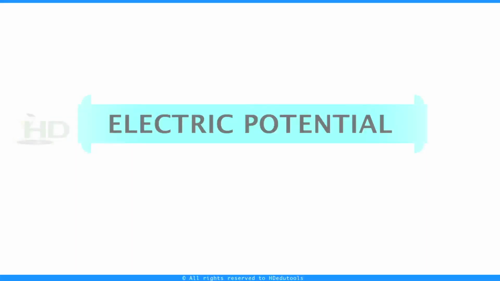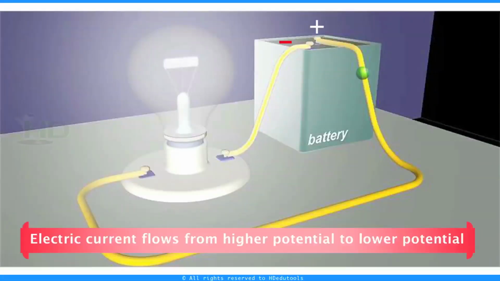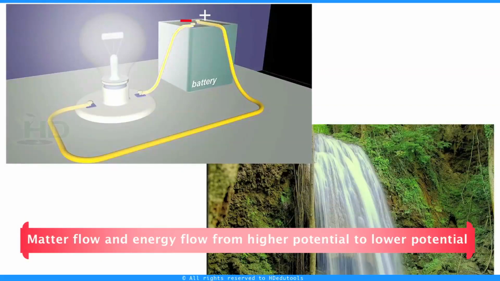Electric potential. To understand potential, let us take some examples. We know water flows from higher potential to lower potential. In case of electric current, yes, it also flows from higher potential to lower potential. In general, matter and energy flow from higher potential to lower potential. From this, what can we understand about potential? Simply, potential is a term related to the level of potential energy at a point.